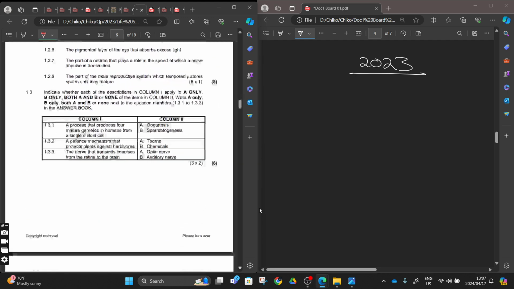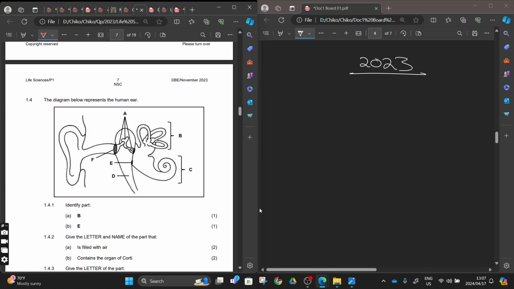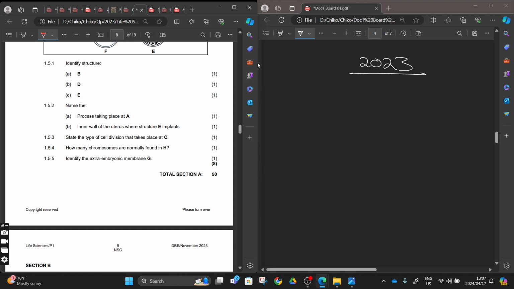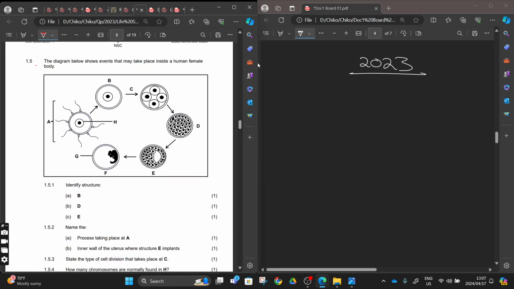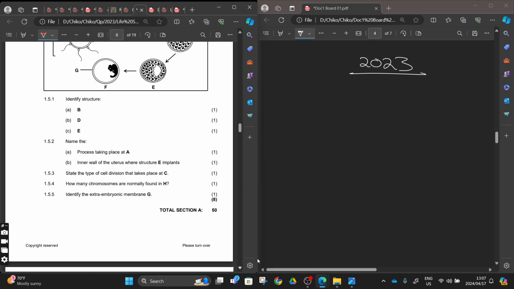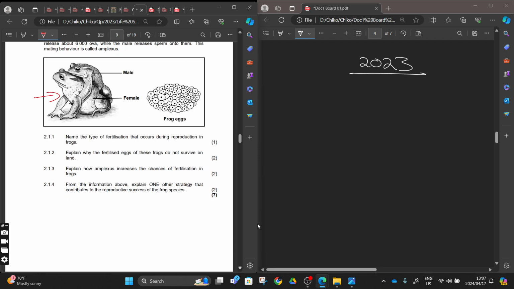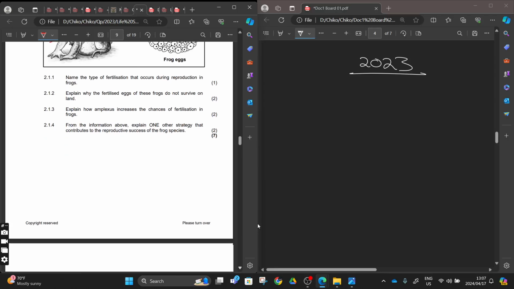Let's move on. You scan, you are still going to do the human ear. You can see this one here was reproduction. We didn't do this, it was done in term 1. You are scanning the question paper, and you can see the oviparous reproductive vertebrates, right?